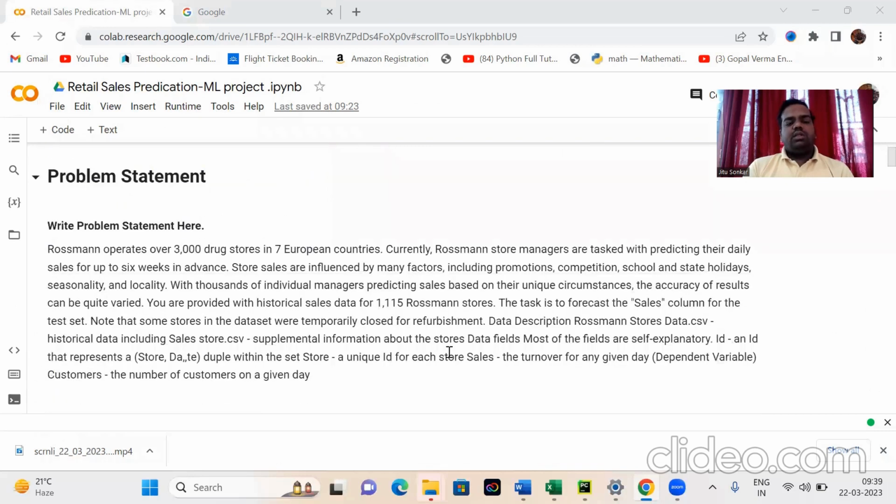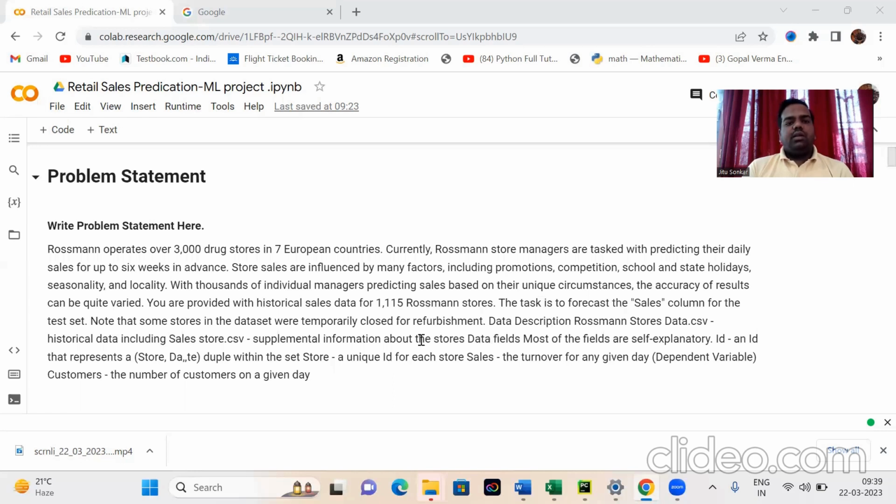So we move with the problem statement. Rossmann operates over 3,000 drug stores in 7 European countries. Currently, Rossmann store managers are tasked with predicting their daily sales up to 6 weeks in advance. Store sales are influenced by many factors, including promotion, competition, school and state holidays, seasonality and locality, with thousands of individual managers predicting their sales based on their unique circumstances.